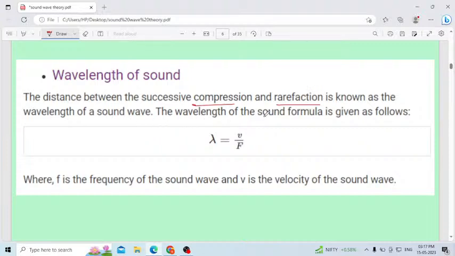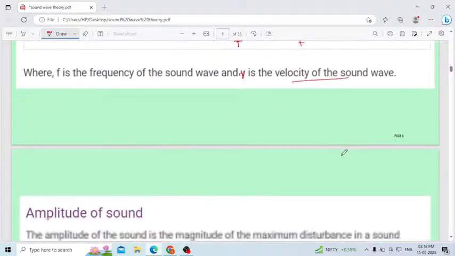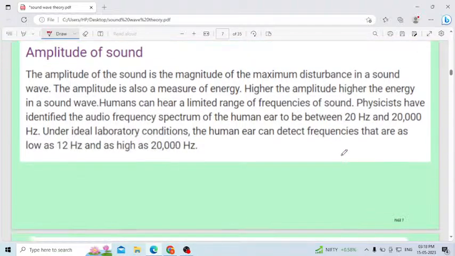The wavelength of a sound wave is given by the formula lambda = v/f. Normally we use small f, not the capital one. f is the frequency of the sound wave, and v is the velocity of the sound wave. Remember the formula. Next one, the amplitude of a sound wave.